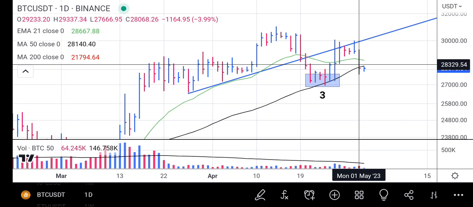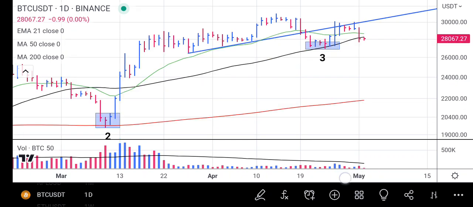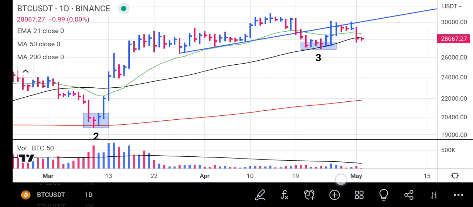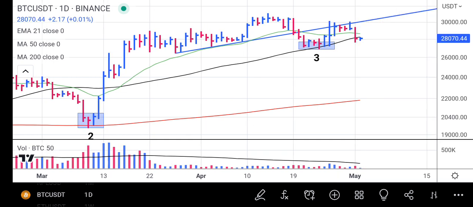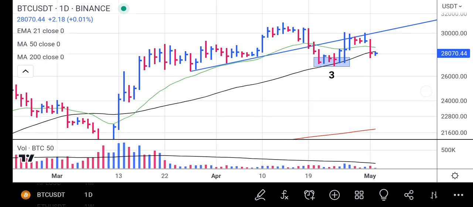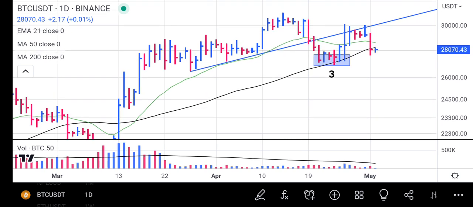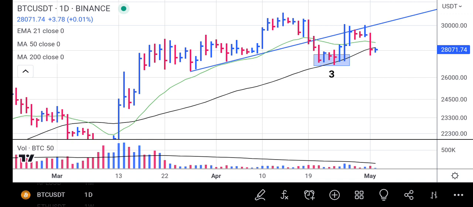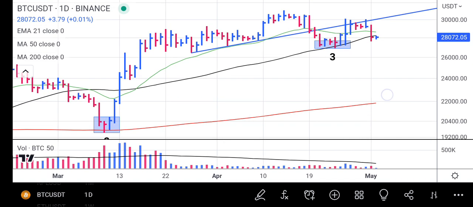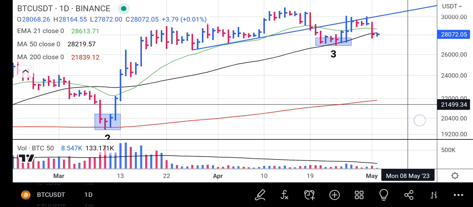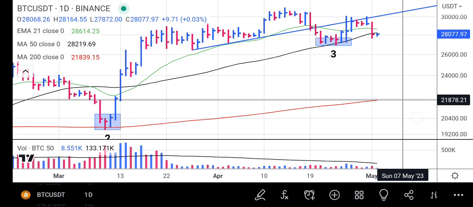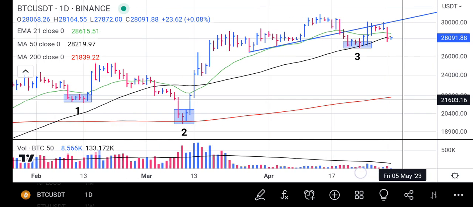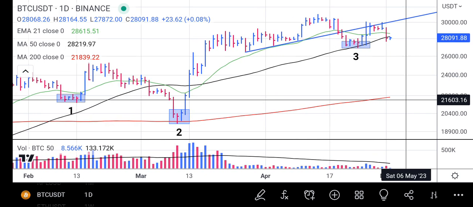The line is sending Bitcoin downward. At the moment, Bitcoin is showing a bearish move and we need to watch closely. If you are still holding Bitcoin for the upside, this is the 50-day moving average, the black line. We expect support to bounce from that line. But if Bitcoin doesn't find support, it will come down to the 200-day moving average line, which is the red line. From there, it could get support and continue its rally the same way it got support at point 2.